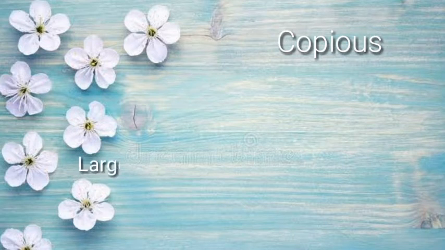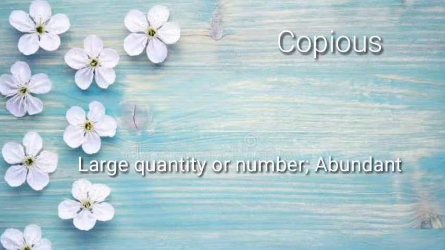First word is copious. Copious means large quantity or number. You can say abundant. When we say amount, it means number, but when we say copious amount, it means a large number. If I have something in a very little amount, it means you have something in a very small amount. But if you say I have a copious amount of something, it means you have a large amount of something. So copious means large quantity.